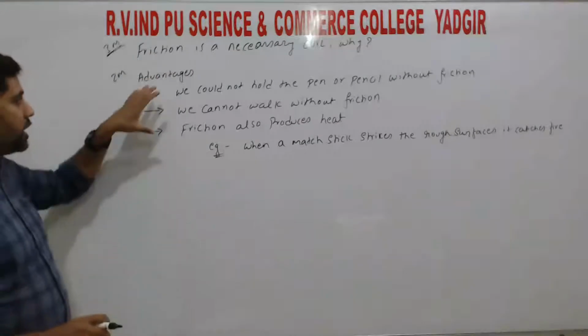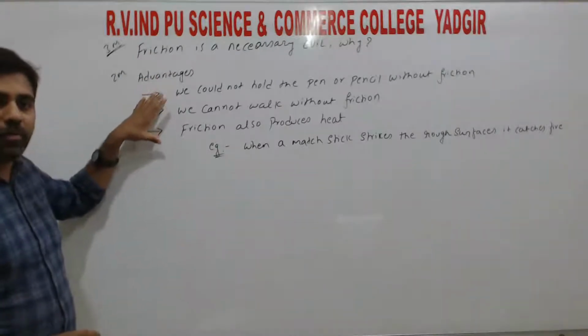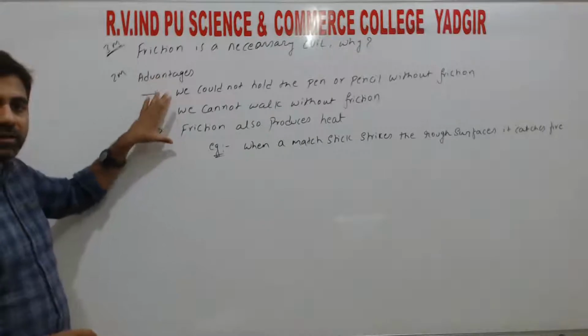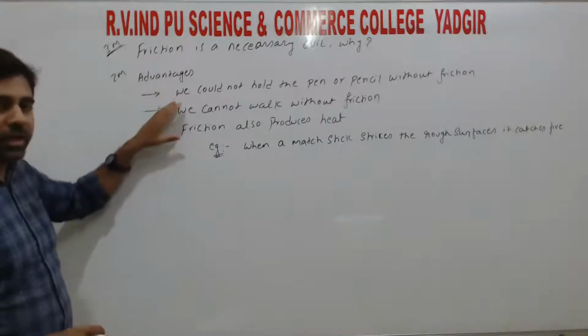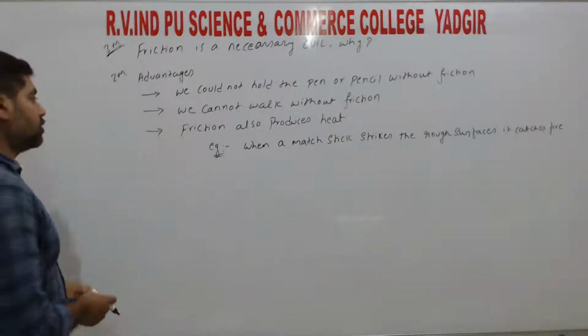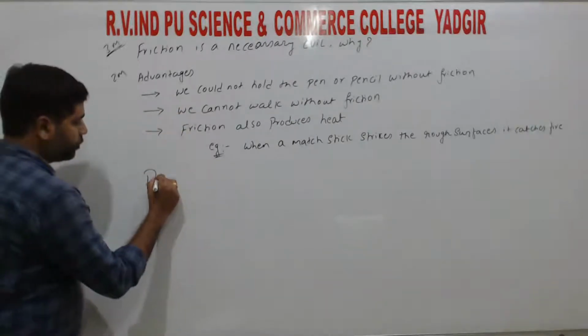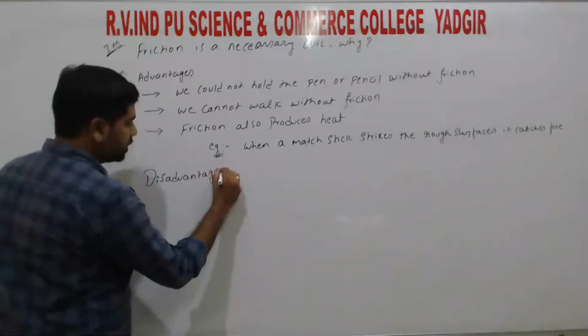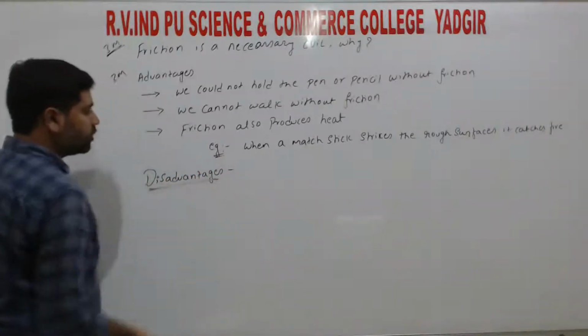So ನಮಗೆ 3 marks ಕೇಳಿದ್ರೆ, maximum they will ask for 3 marks or 2 marks. So 2 marks ಕೇಳಿದ್ರೆ 2 advantages, 3 marks ಕೇಳಿದ್ರೆ 3 advantages, right? So explanation ಕೂಡ necessary ಇಲ್ಲ, just the statements are enough, right? So next, disadvantages. Disadvantages of friction.